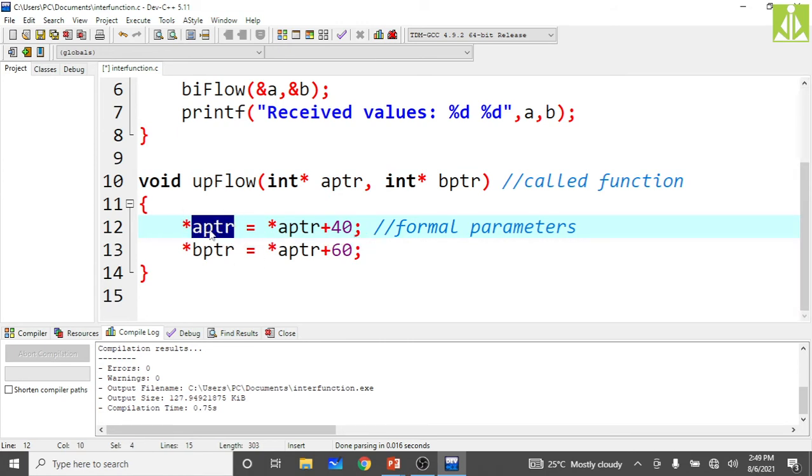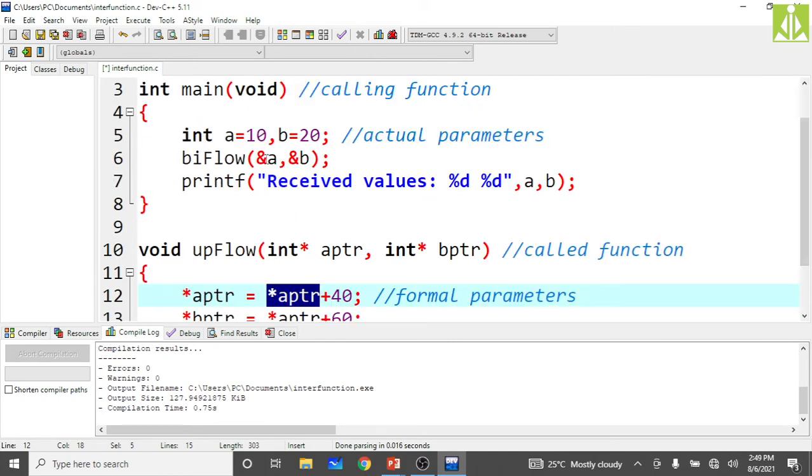If you dereference the memory location, you will get the value. So whatever value inside A you are having, that value you will get at aptr. Inside A we were having 10, so that 10 will come over here from the calling function.